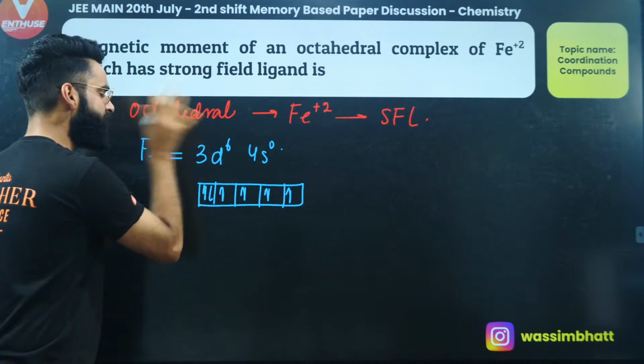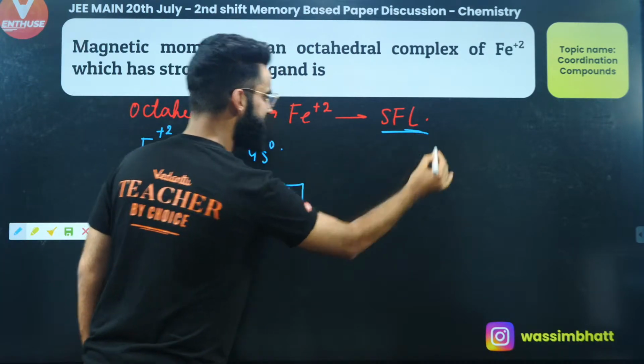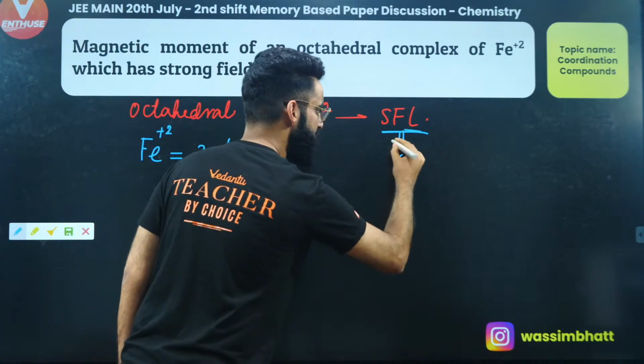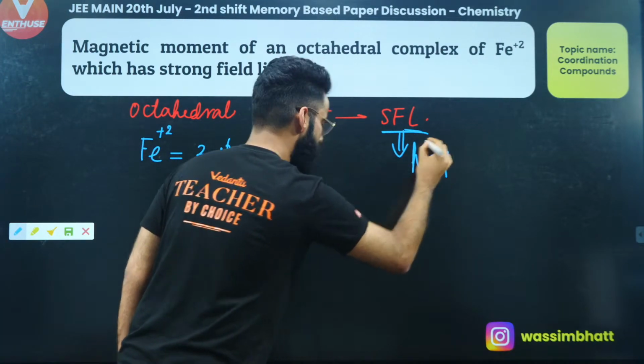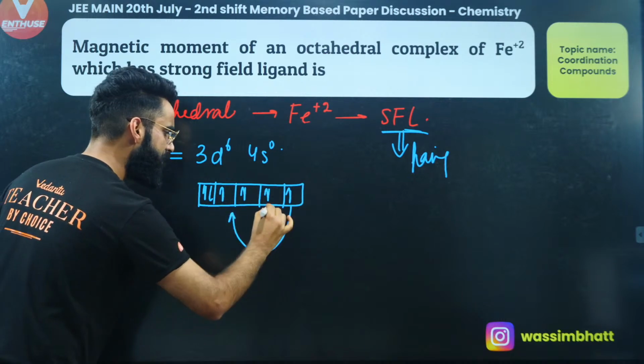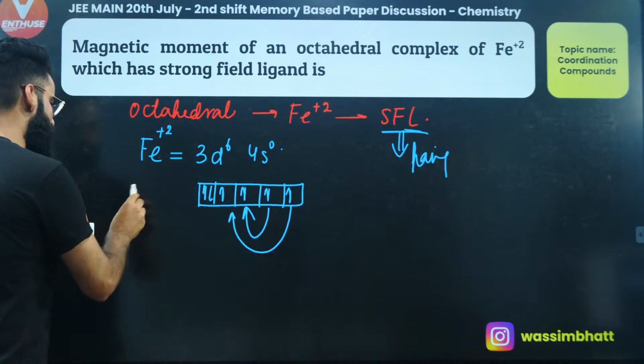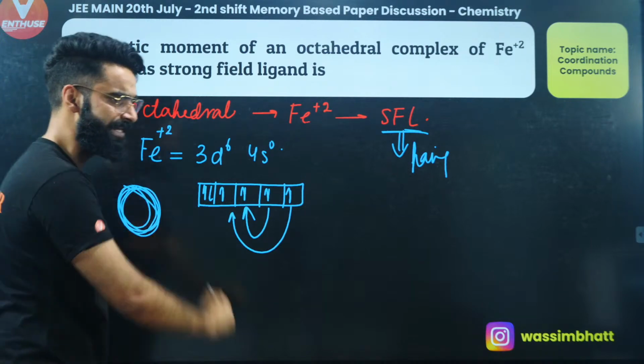And this iron in the complex is attached with strong field ligands. So what is going to happen? Strong field ligands are going to cause the pairing of electrons. One of the electrons will enter here, one of the electrons will enter here. There will be no unpaired electron. If there is no unpaired electron, the spin magnetic moment is going to be simply 0.